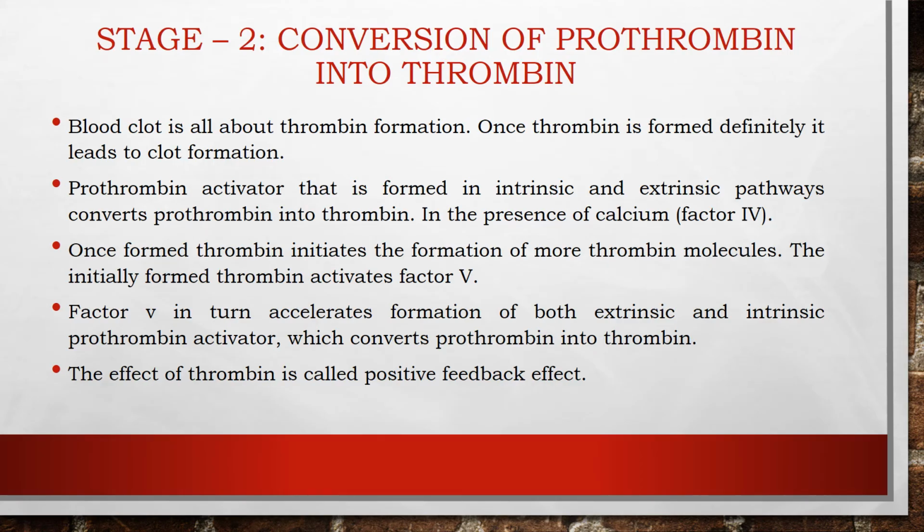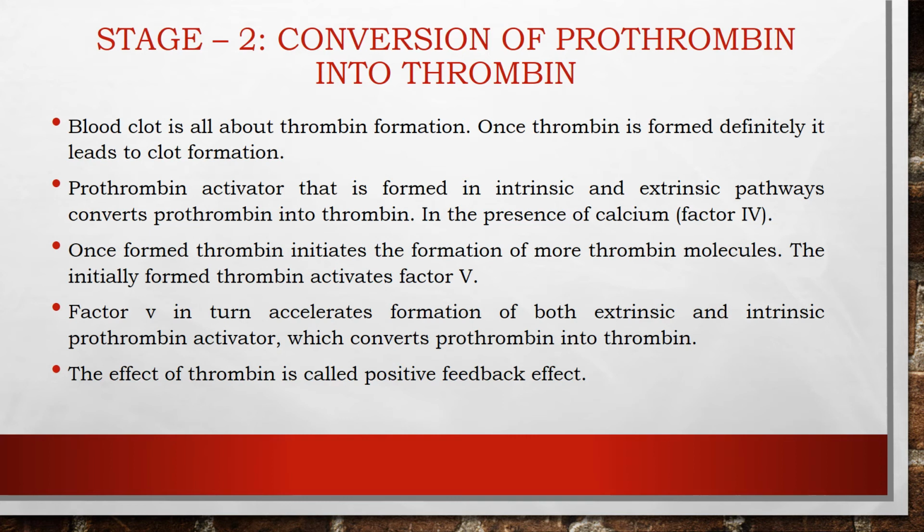So now stage 1 is completed and the second stage will start, that is the conversion of prothrombin into thrombin. Blood clot is all about the formation of thrombin. Once the thrombin is formed, definitely it may lead to clot formation. And the prothrombin activator, that is formed in the intrinsic and extrinsic pathway, may convert the prothrombin into thrombin in the presence of calcium, that is the factor 4.